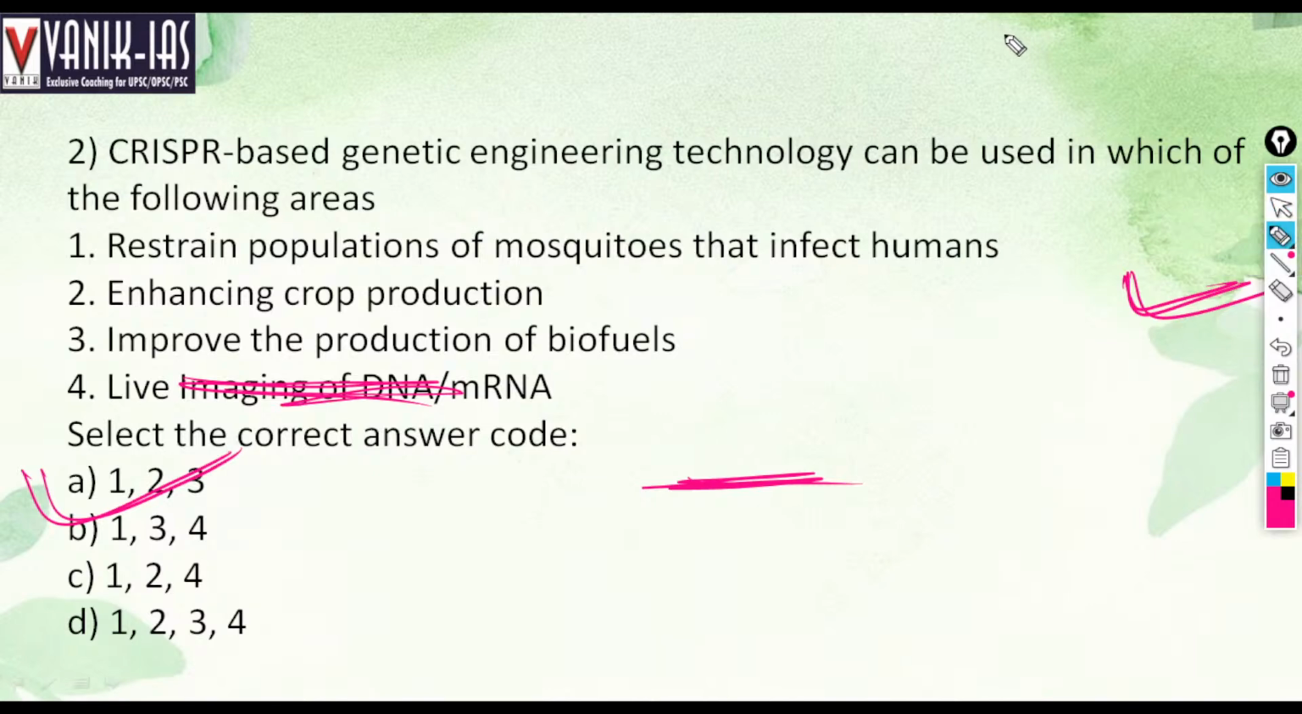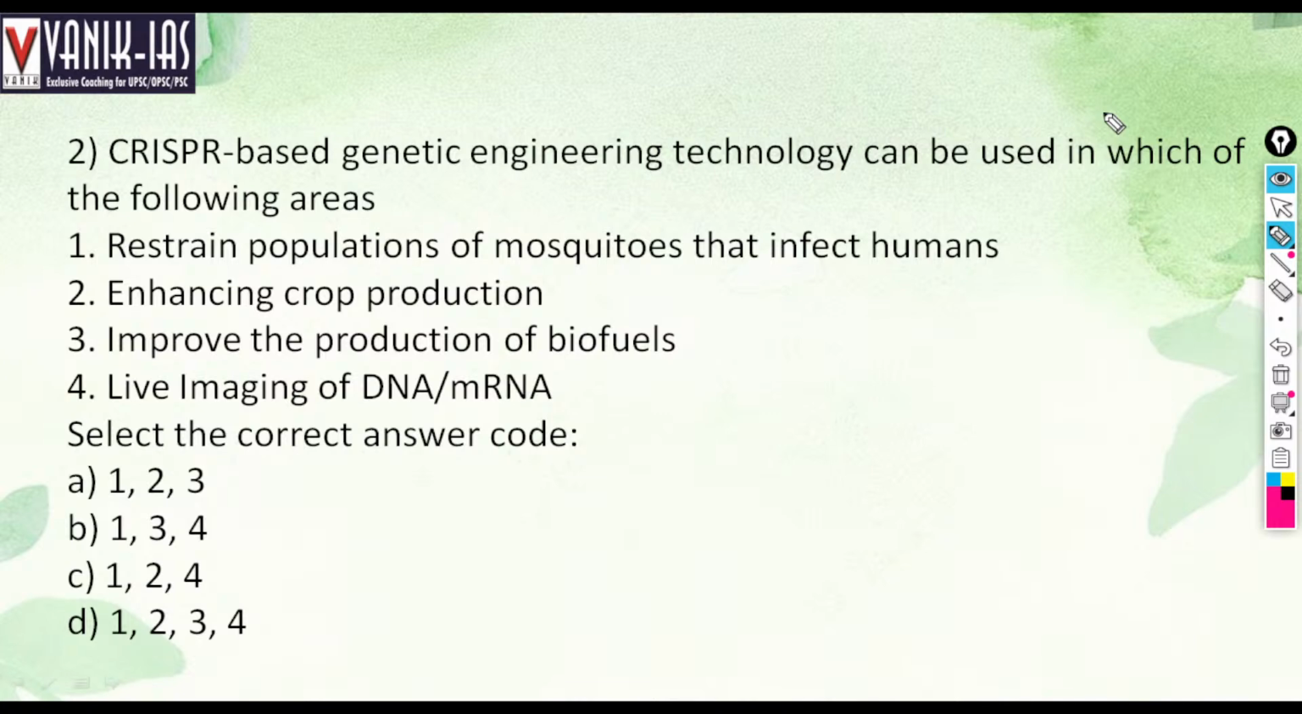Then, CRISPR-based genetic engineering technology can be used in which of the following areas? Restrain population of mosquitoes that infect humans, enhancing crop production, improve the production of biofuel, live imaging of DNA and mRNA. Which of the following is the correct answer? What are the applications of CRISPR technology?